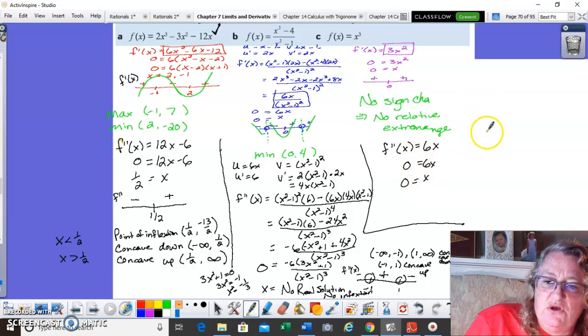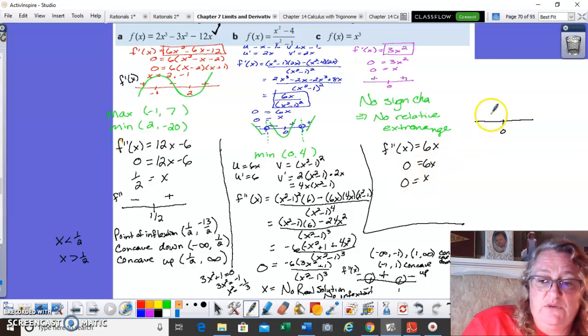So at x equals 0, we're looking for a point of inflection. It's possible because we have a 0. We just need to look for a sign change. So do we have a sign change? Let's look at a negative number put in here. 6 times a negative number would be a negative answer. And we put a positive number in here. 6 times a positive number would be a positive number.